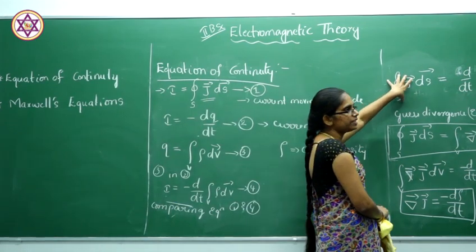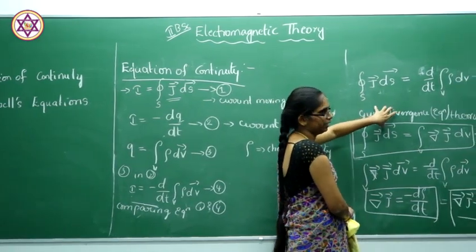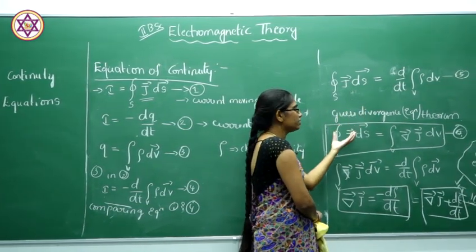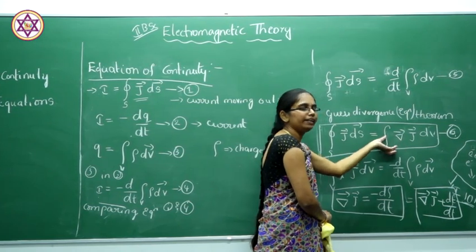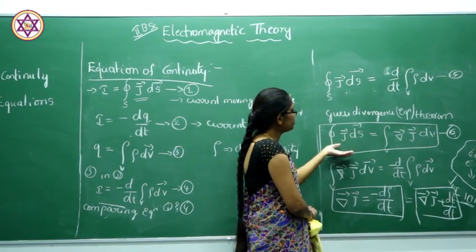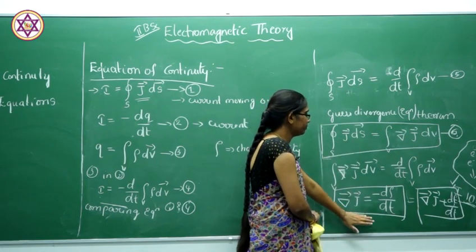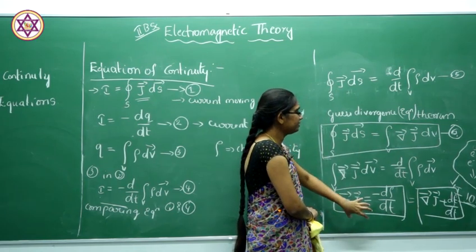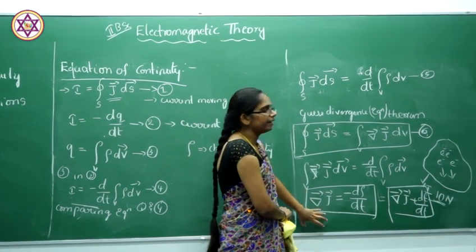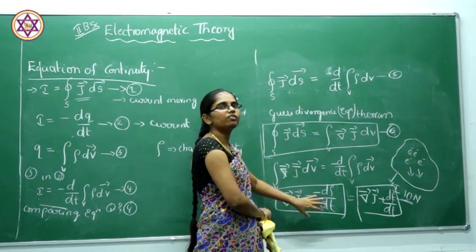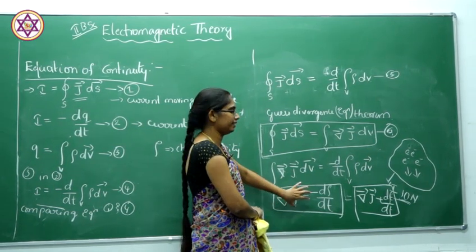Next we consider the Gauss divergence theorem. It gives the relationship between the surface and the volume integral, and by substituting it we get an equation which tells us that current moving outside means the charges inside that volume keep decreasing.